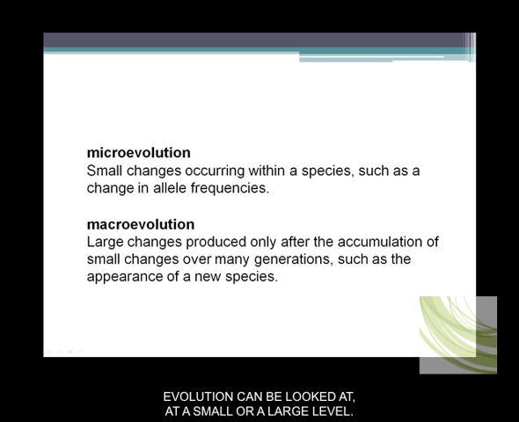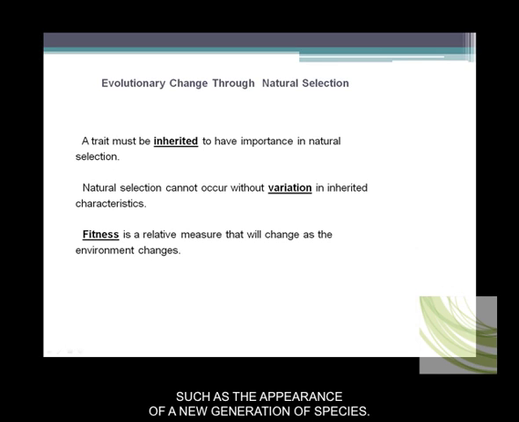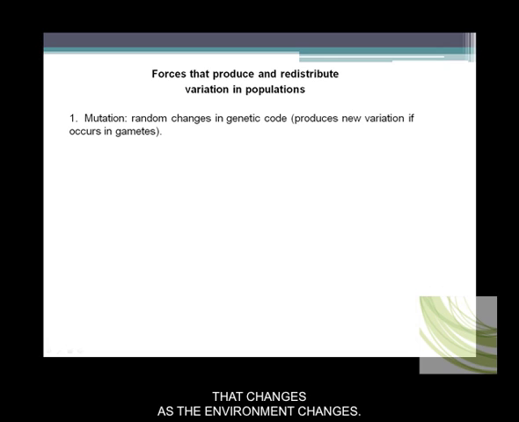Evolution can be looked at a small or a large level. Microevolution details small changes that occur within a species, such as a change in allele frequencies, while macroevolution looks at large changes over many generations, such as the appearance of a new species. As a reminder, traits have to be inherited in order to be selected for. Natural selection can't occur without variation. Fitness is a relative measure that changes as the environment changes.